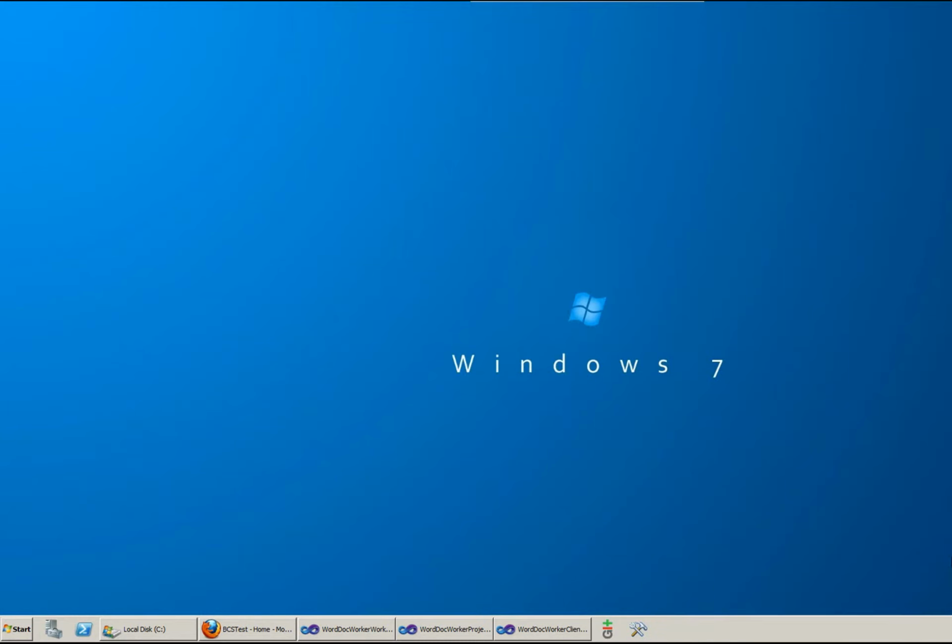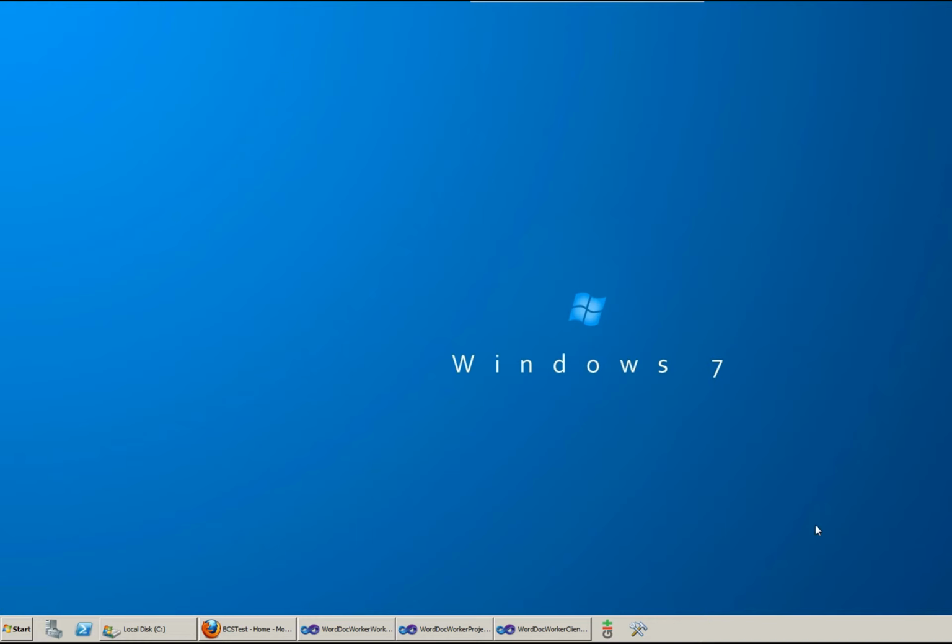Hi guys, my name is Vardhaman Deshpande and today I'm going to demo in front of you how SharePoint and Azure can be integrated. This is a really cool thing: we can host our services on Windows Azure and call them from SharePoint, and we can do a lot of things. So let's just get started with this first demo.